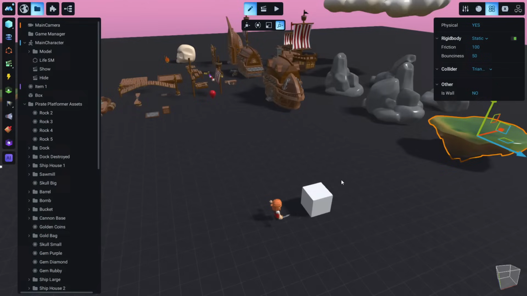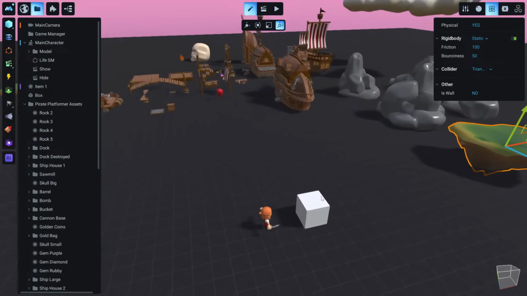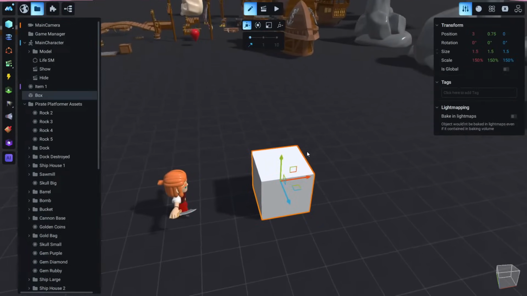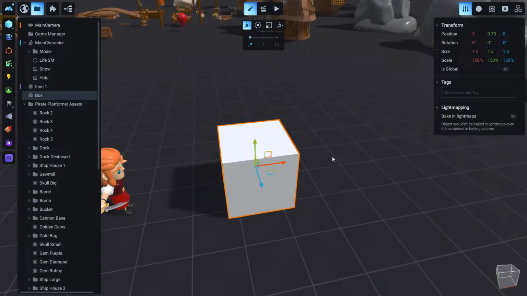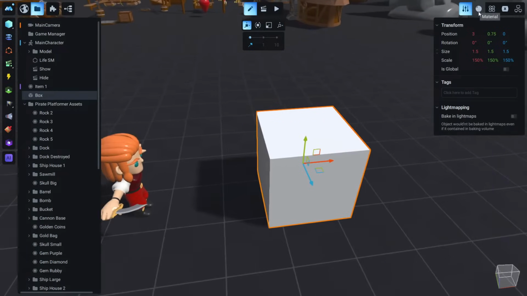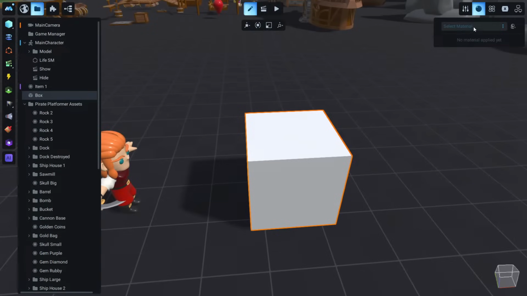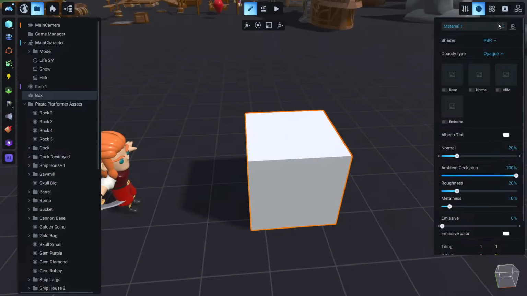Now let's talk a little bit about the materials. This cube by default doesn't have any material, and we can find materials by clicking this material tab while we have this object enabled, and you will see that we don't have any materials. If we click here, you can see some materials that are already in there, or we can click here and create our own material, and we can name it anything we like, something like cube, and let's see the differences in these materials.